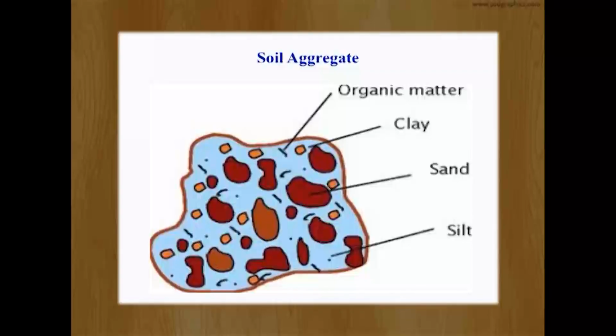It is a combination of clay, sand, silt as well as organic matter which aggregates together to form a macromolecular structure called soil aggregate. Depending on the average size of the soil aggregate, we can classify the soil structure into the following four main types: granular, blocky, prismatic or columnar, and platy structures.